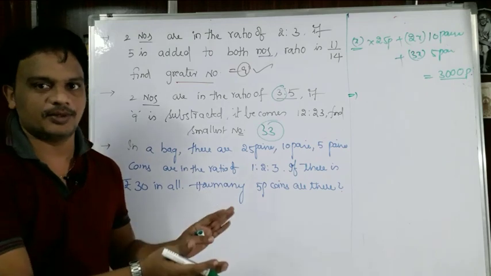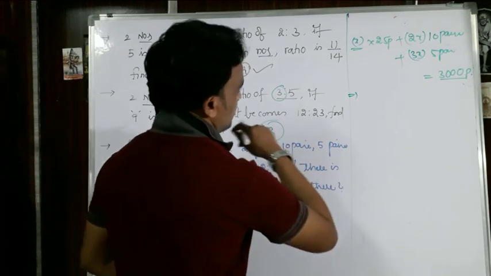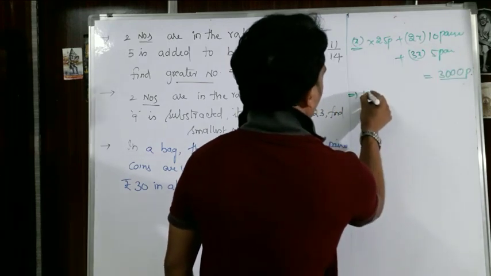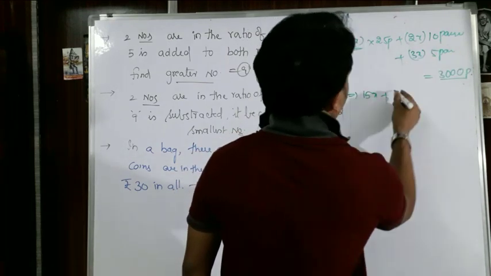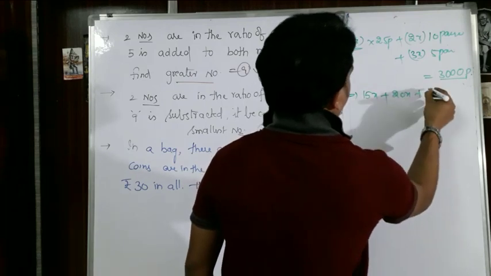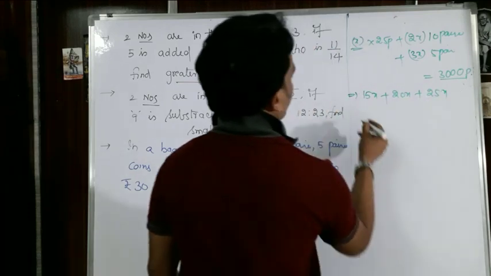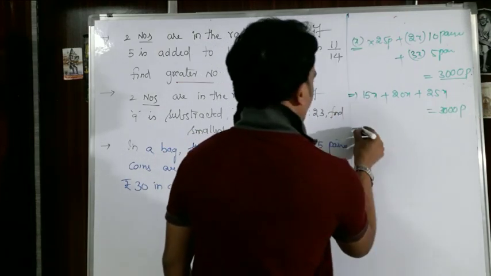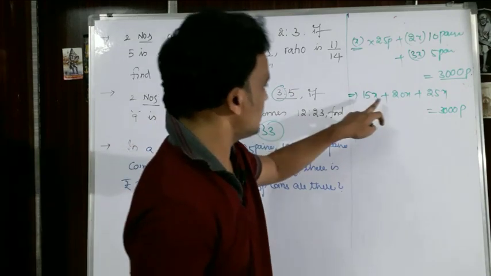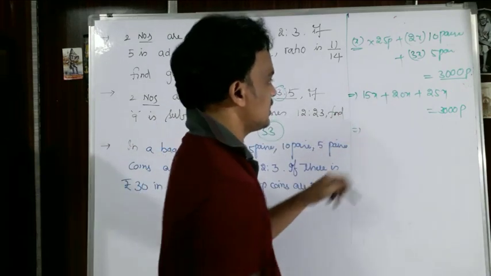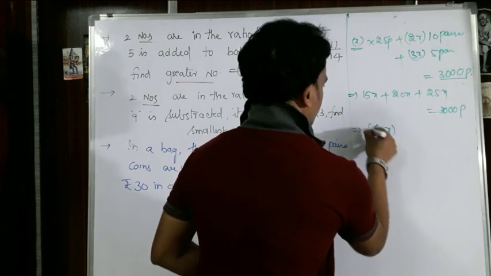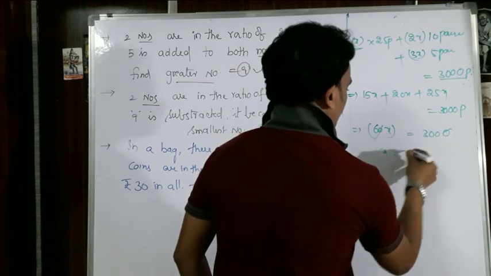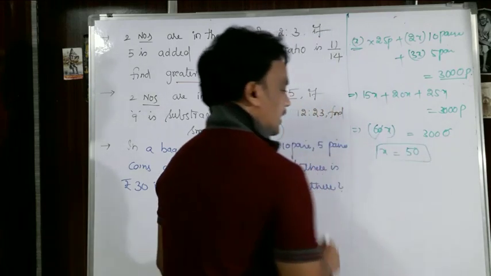మొత్తం పైసల్లోకి మార్చేస్తాం. ఓకే, ఎస్. సో మొత్తం ఎన్ని పైసలు వచ్చినాయి మనది? సో ఇట్ ఈజ్ 25x and okay, it is 20x plus it is 15x. Okay, total these many paise is equals to 3000 paise totally. So it is 25 plus 20, 45, 60x. 60x is equals to 3000. Okay, so x is equals to 50.